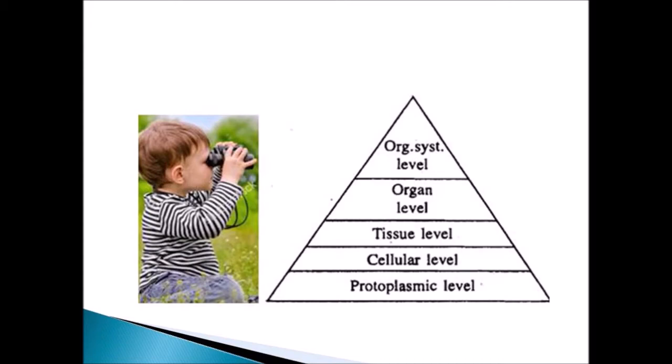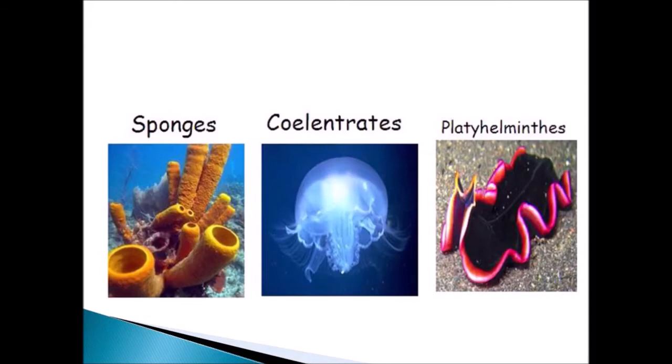Then cellular level, tissue level, organ level, and finally organ system level. Every organism has been placed according to this organization. These are examples of each level of organization: sponges, coelenterates, and platyhelminthes.